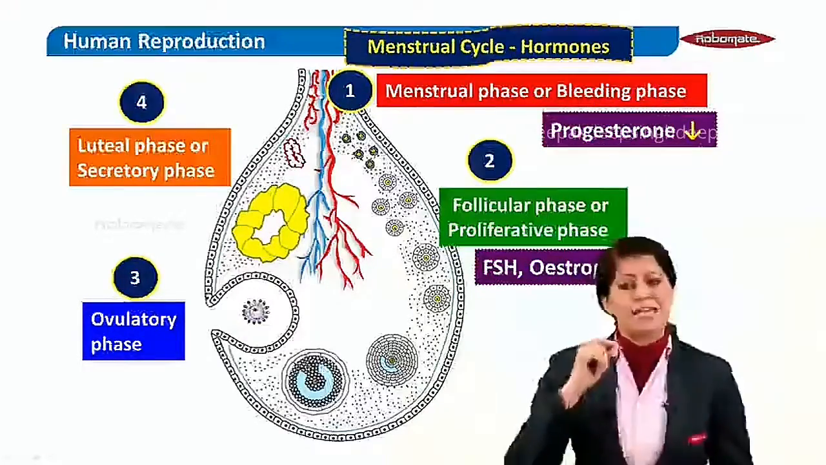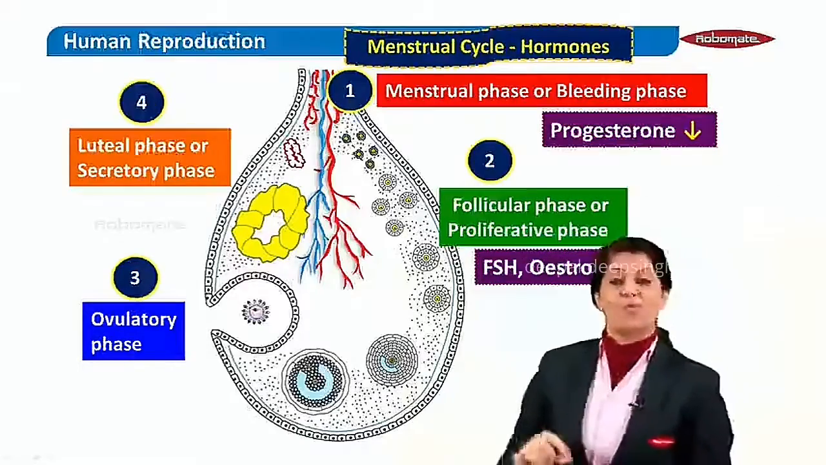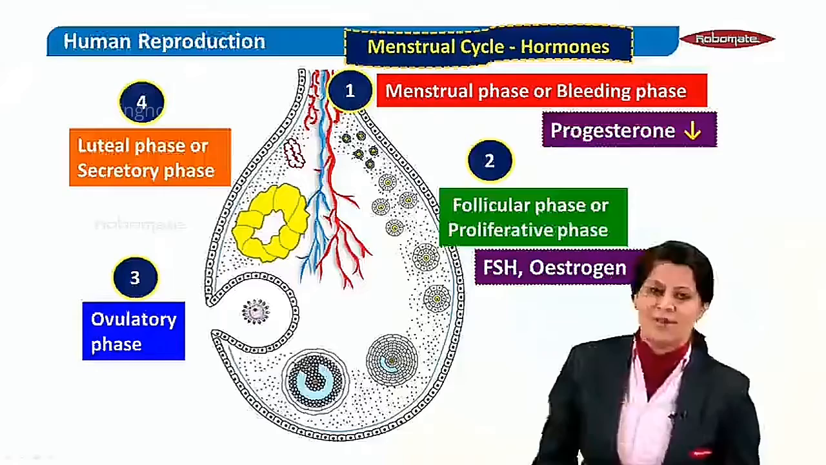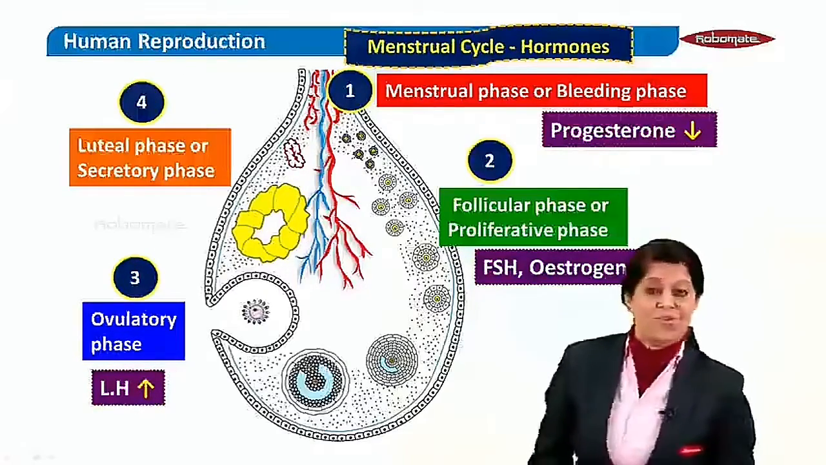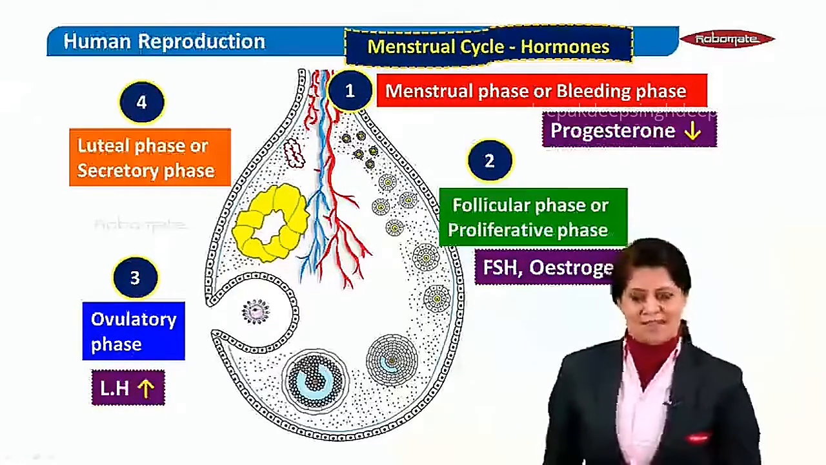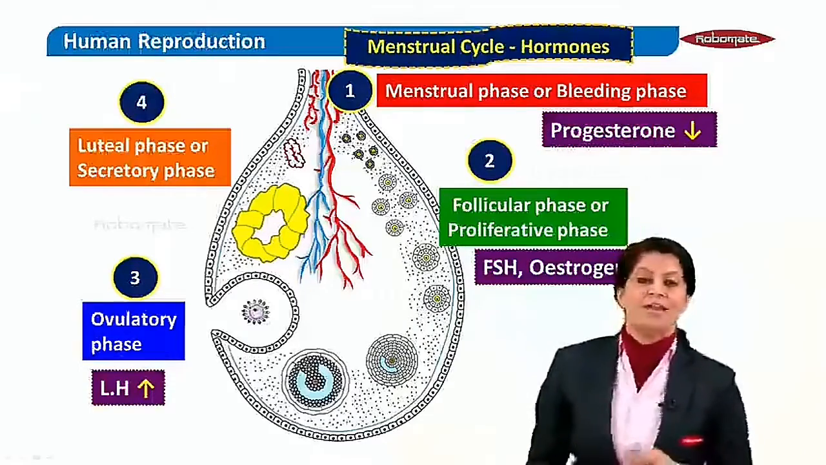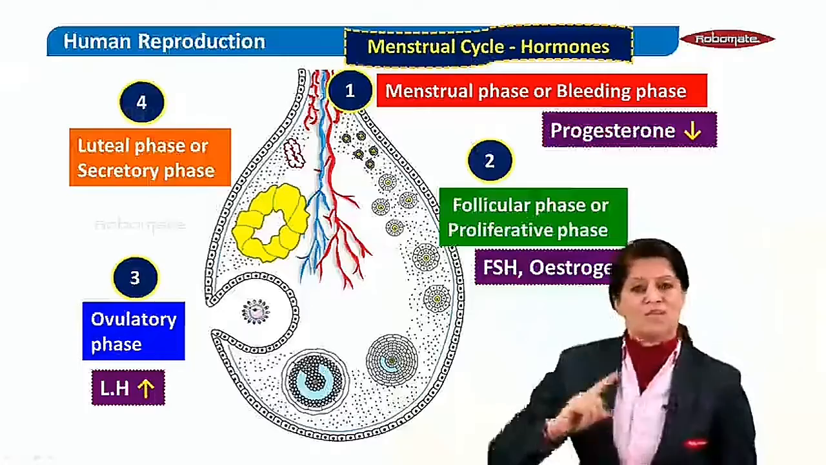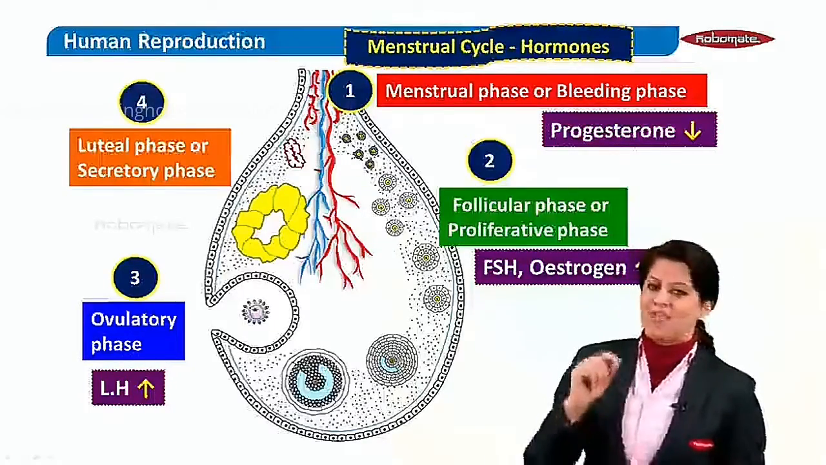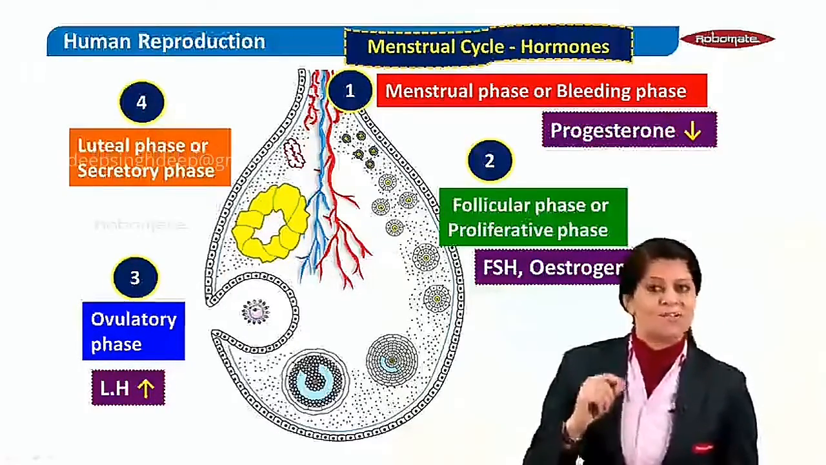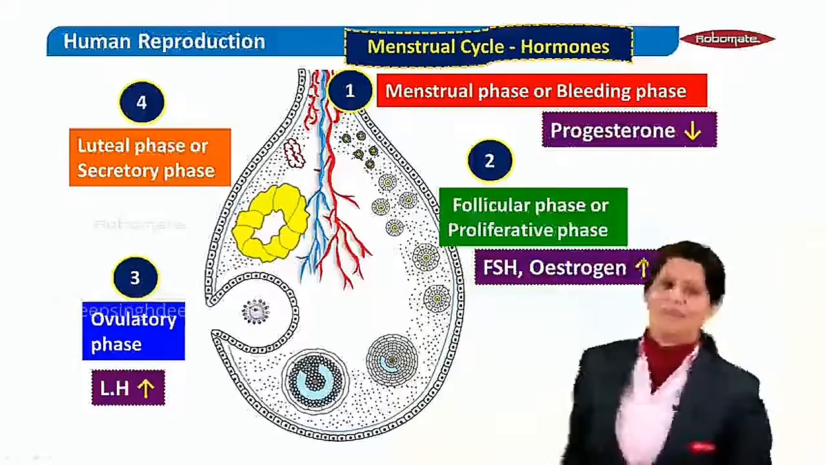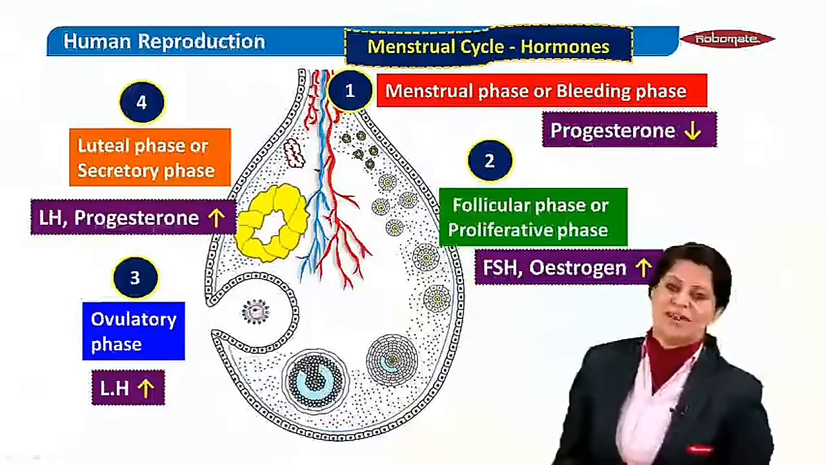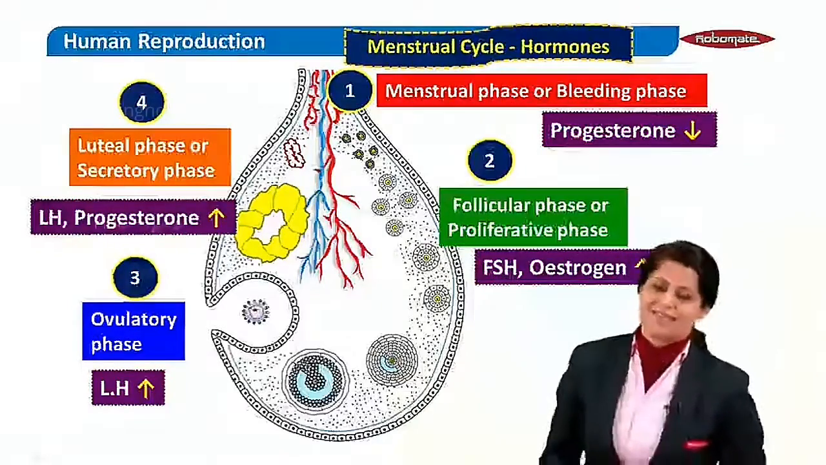The third phase is the ovulatory phase. What is the immediate cause of ovulation? The hormone from the pituitary, which is LH. So LH goes high in the ovulatory phase. The last phase is the luteal phase, or the secretory phase. In this phase, which hormone from the pituitary is working? LH. And which hormone is released by that yellow body you can see? Progesterone. So LH and progesterone are high in this phase.